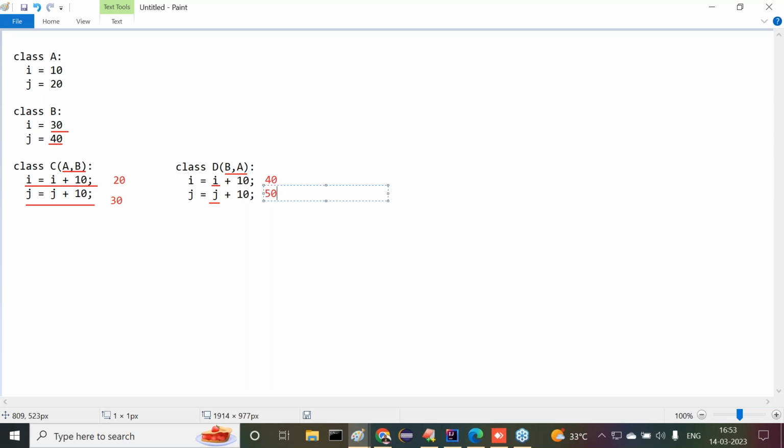That's why we can conclude that in Python, multiple inheritance is possible, but in the case of Java, multiple inheritance is not possible. That's it, because of the confusion state. That is Java style, and this is what Python does.